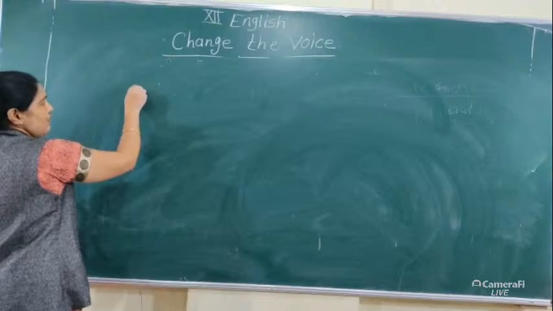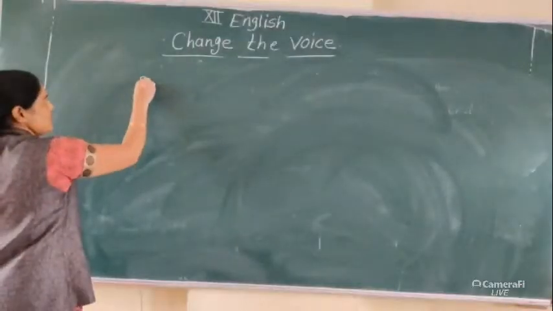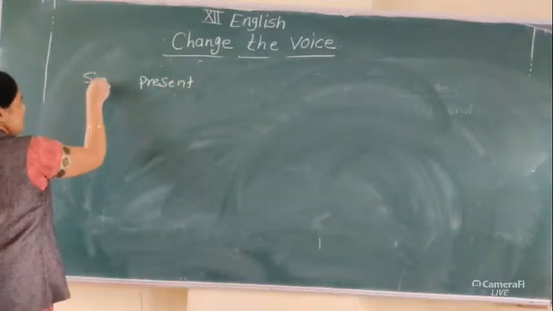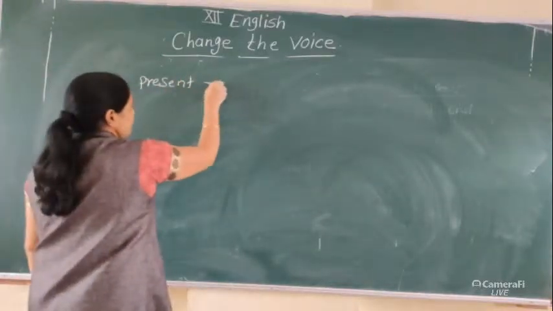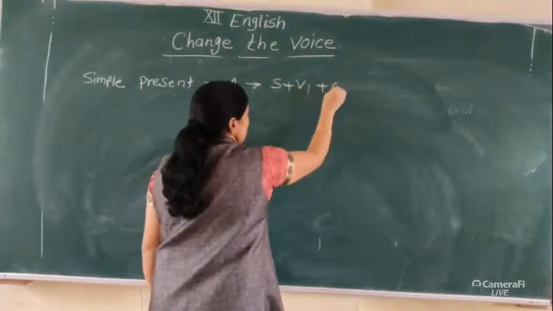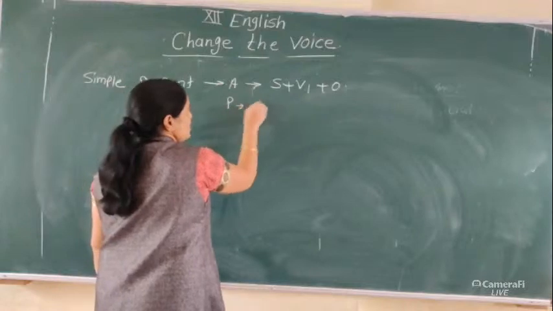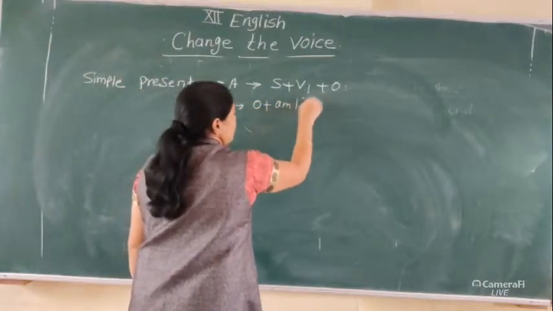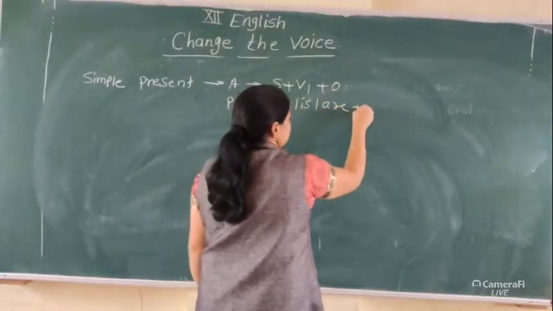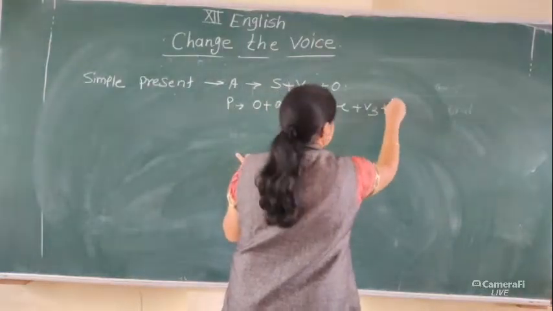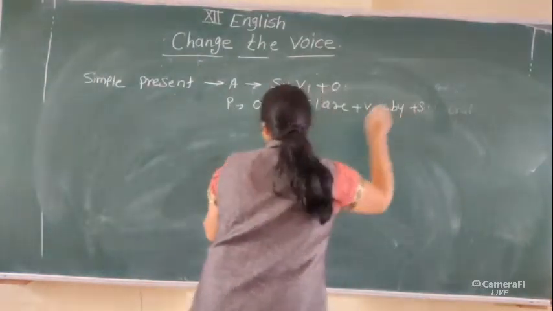Now see, we have seen three structures. Simple present: the structure of active voice is subject plus V1 plus object; passive voice is object plus to be form am, is, are plus V3 plus by plus subject.